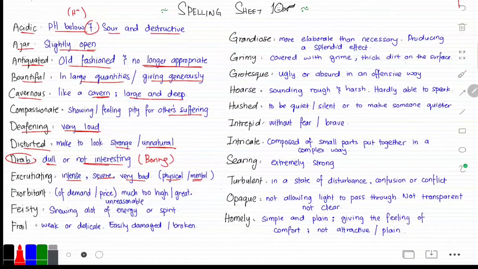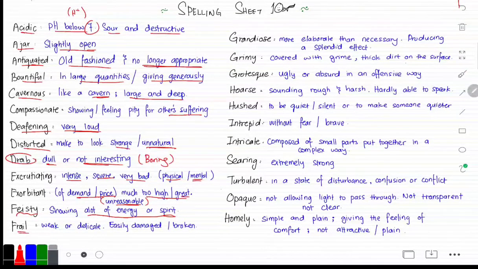Then we have exorbitant. If you're talking about demand or price, it's something that is much too high or much too great, something that is usually unreasonable. For example, if you want to go buy an apple and I ask you for $100 for just a single apple. Then we have feisty, which is showing a lot of energy or spirit. For example, if somebody is being too active in class, then they can have a feisty spirit, or maybe in an argument, they're a little bit too feisty.